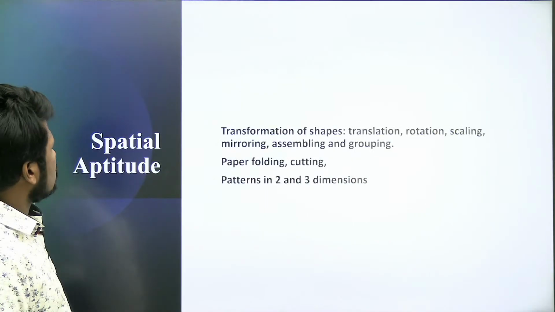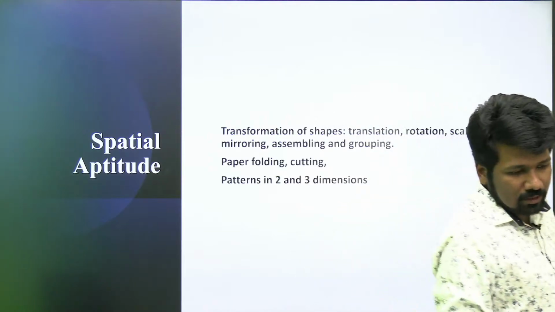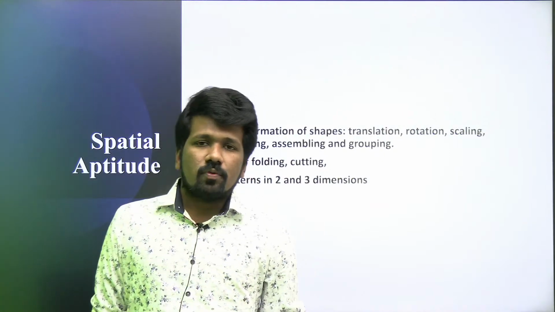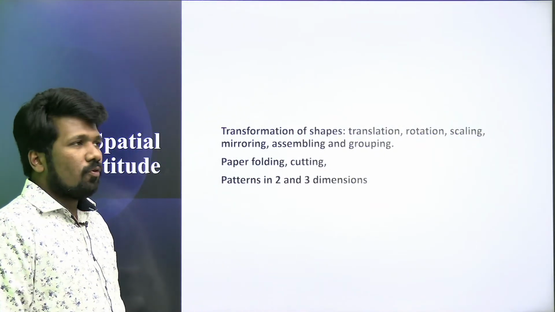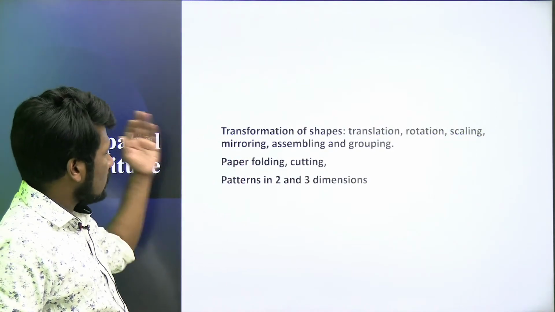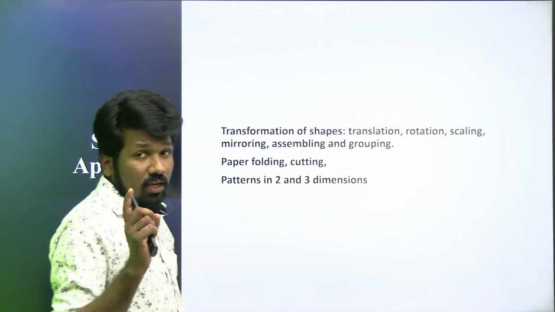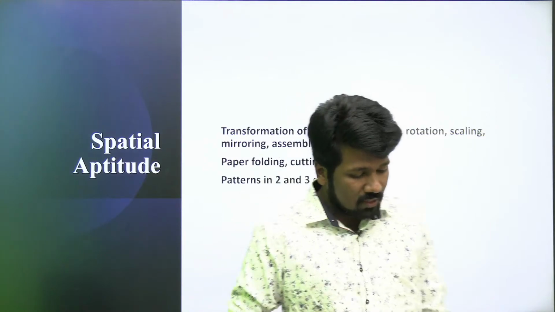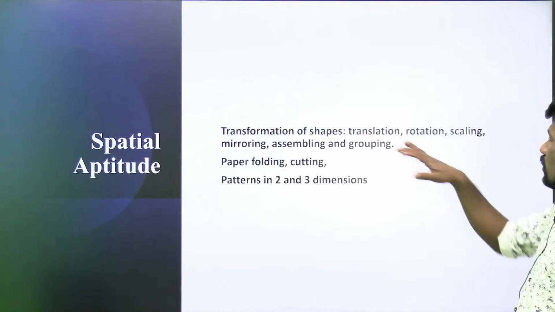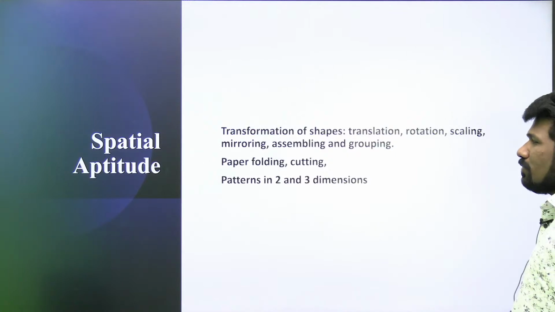Okay, so today's topic is spatial aptitude. This is the syllabus given by GATE for spatial aptitude. Spatial aptitude was introduced as a topic from the 2021 GATE exam onwards. Before that, once in a while they had asked questions, but last year, as the topic mentioned spatial aptitude, every question paper had a minimum of one question on this topic. So what is spatial aptitude? I will tell you. It is very simple. These are the things that you are going to see: rotation, translation, scaling, mirroring, assembling, grouping, paper folding, cutting, etc. So with questions I will explain.